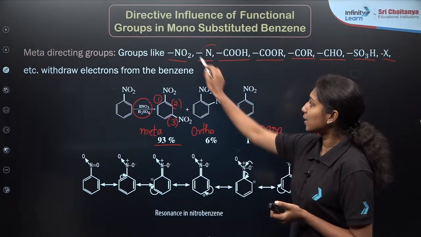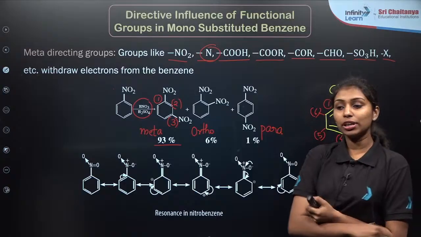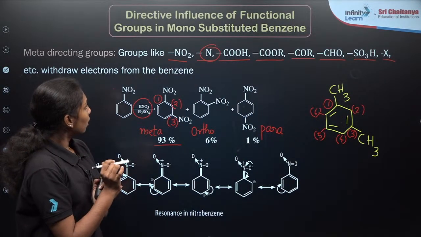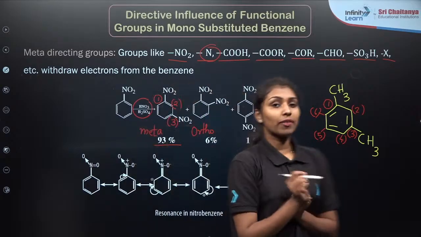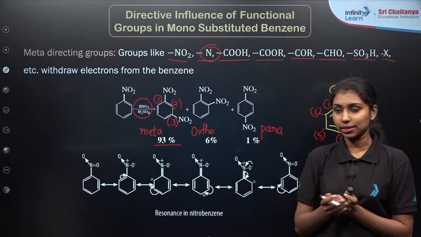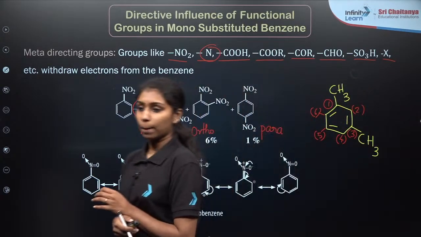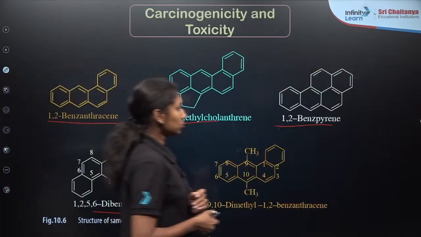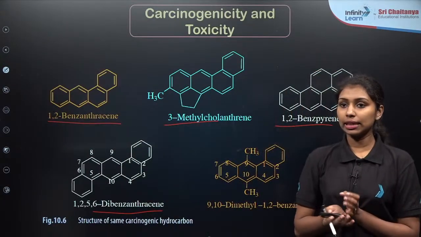Okay, here in the case of nitrogen, just think about it: if you try to write down the resonance structures for the nitrogen compound, what are you observing, whether it is ortho-para directing or meta directing? Just think about that. Clear?